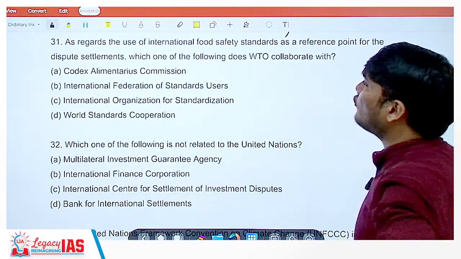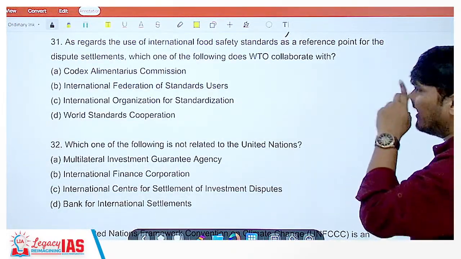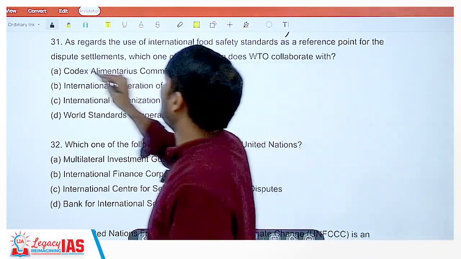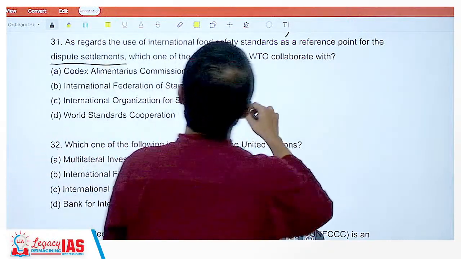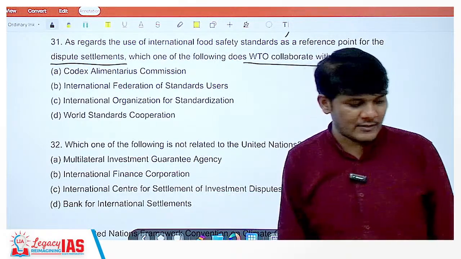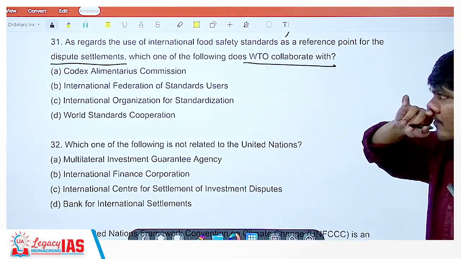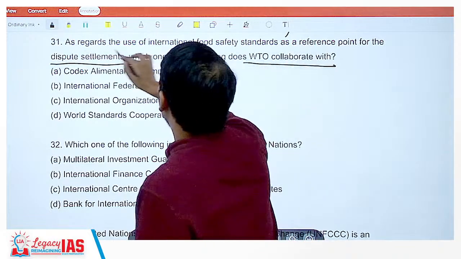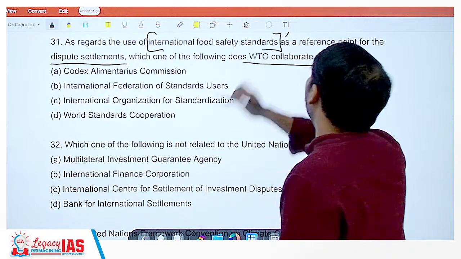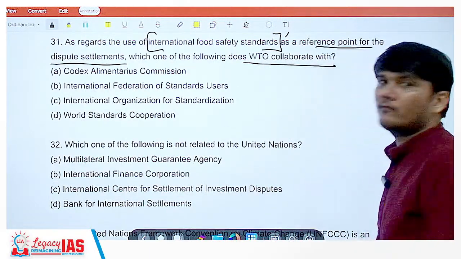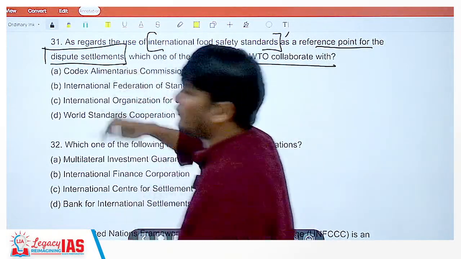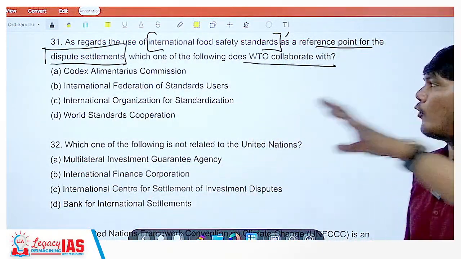As regards the use of international food safety standards as a reference point for the dispute settlement, which one of the following does WTO collaborate with? Understand the question. They want to use international food safety standards as a reference point. If there is any dispute, the dispute needs to be settled. The Dispute Settlement Body is there in WTO.